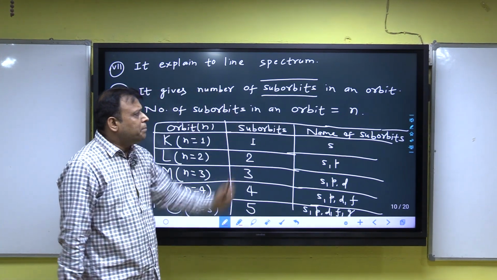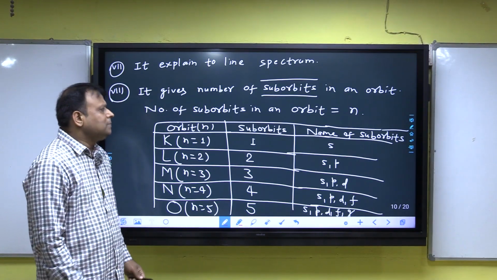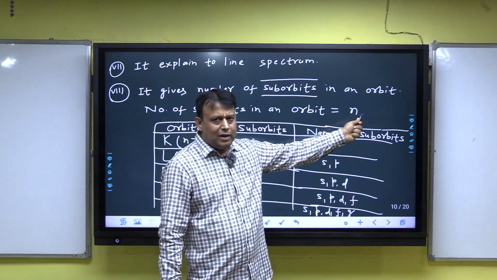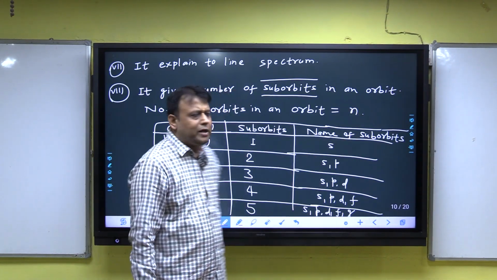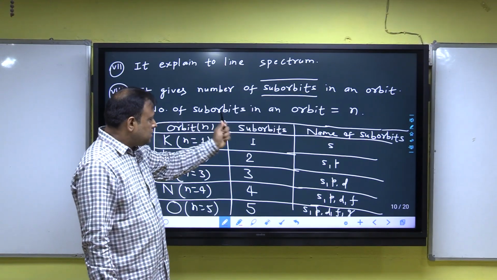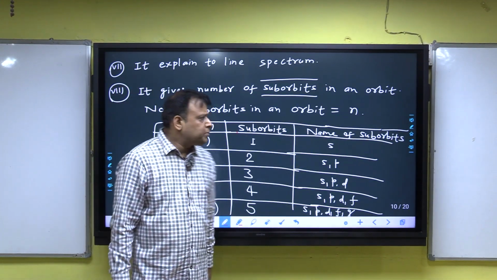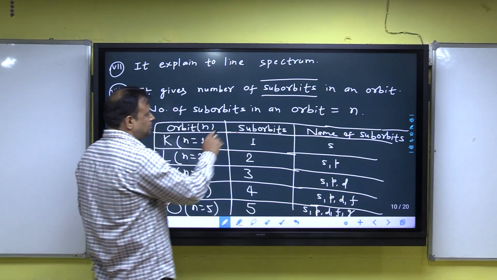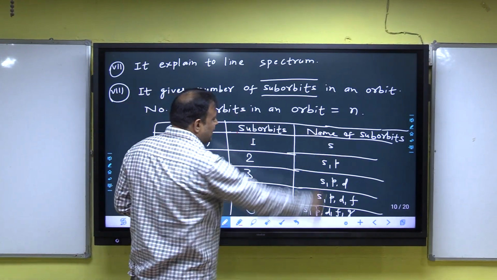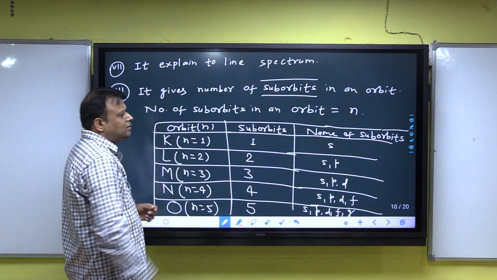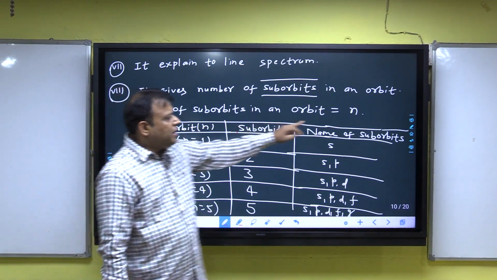It gives the number of suborbits in an orbit, and the number of suborbits in an orbit is equal to n. Listen, n is the principal quantum number. In the first orbit, the number of suborbits is equal to 1.